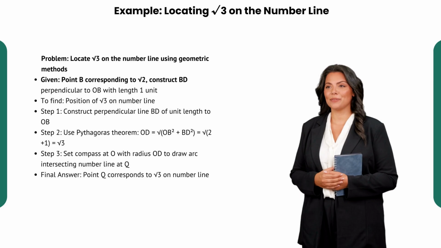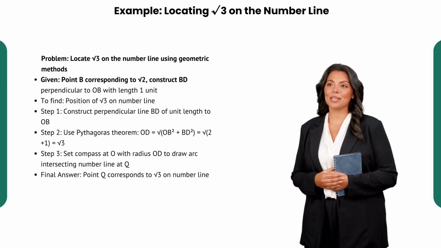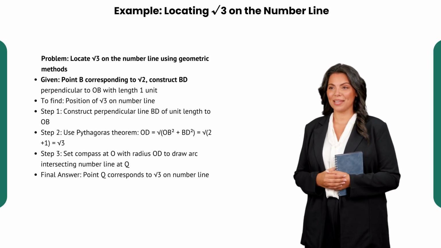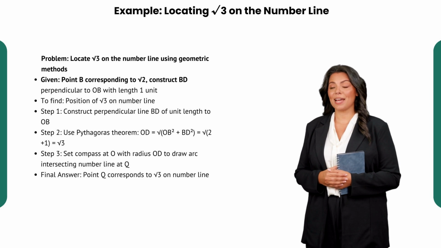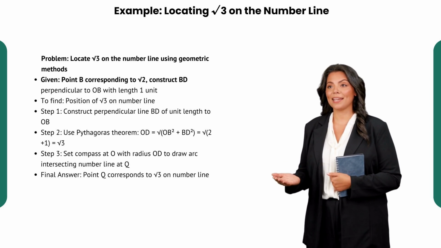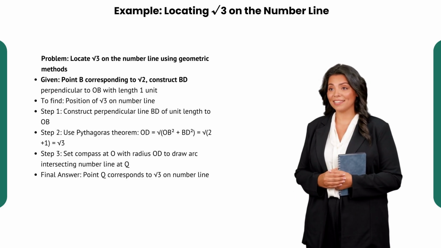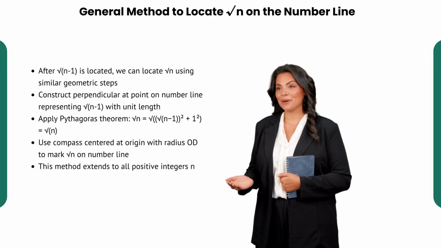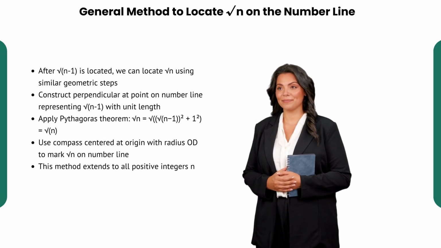This clever use of perpendicular lines and distance measuring lets us precisely pin down square roots of integers that are irrational. Try to picture how these geometric steps connect neatly with algebraic reasoning, deepening your understanding of irrational numbers and their representation. With the techniques we've learned for square root of 2 and square root of 3, a powerful general method emerges to locate square root of n for any positive integer n.